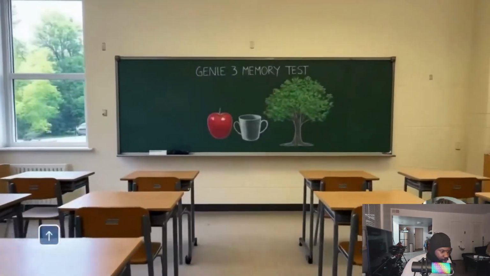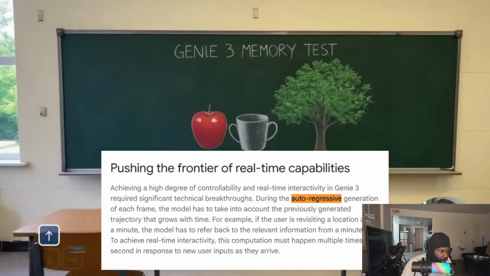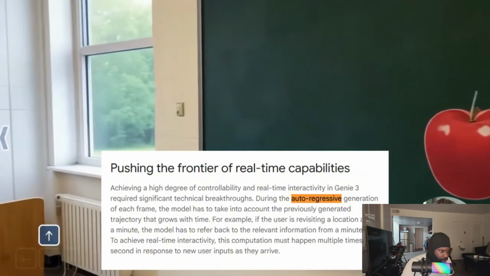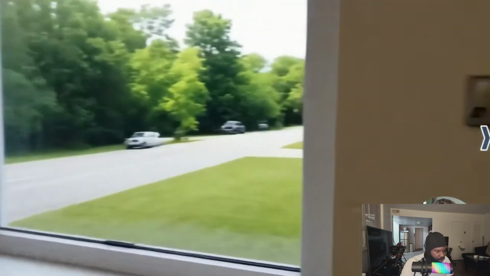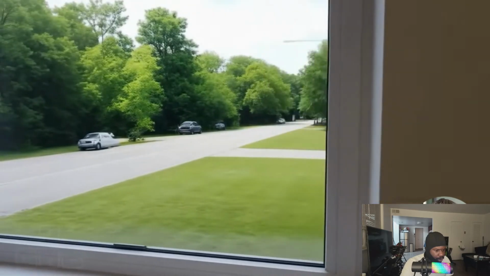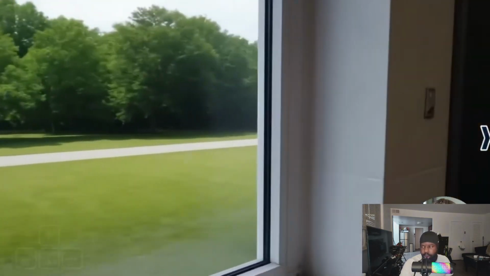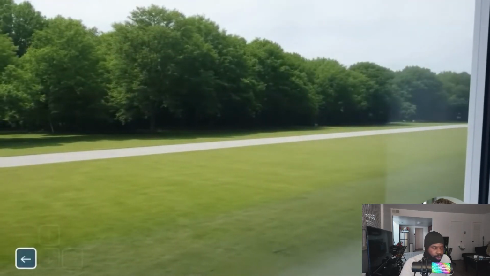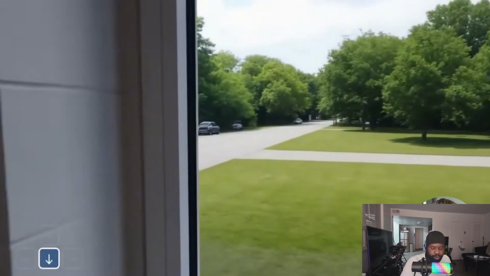Let me explain how this actually works. Genie 3 uses something called an auto-regressive model. That's the same technology that powers ChatGPT. But instead of predicting the next word, it predicts the next frame of video. It looks at all the previous frames it created. It looks at what you just did with your keyboard, and it figures out what the next frame should look like. It does this 24 times per second, every single second you're playing. Here's why this is brilliant. It doesn't use a traditional game engine. It doesn't have pre-built physics. It learns physics just from watching data.